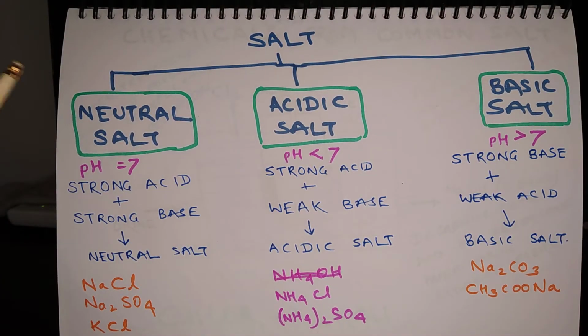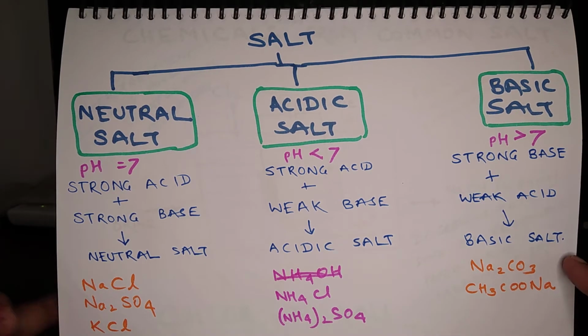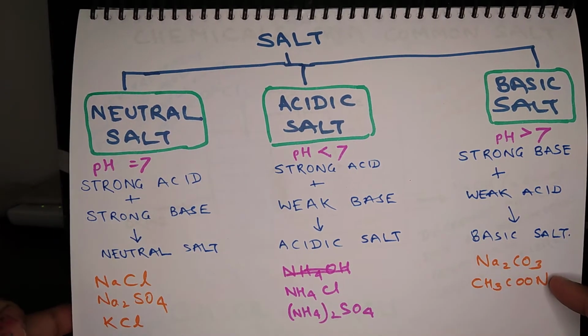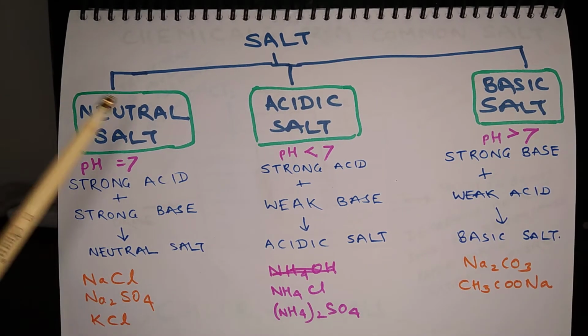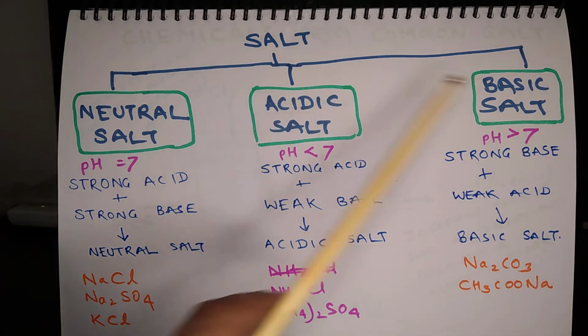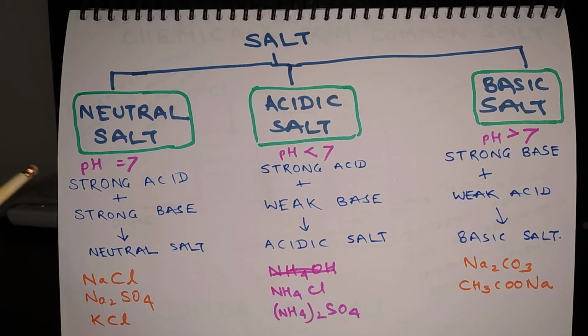There are three types of salt. They are called the neutral salt, acidic salt and basic salt. The pH of neutral salt is equal to 7 and neutral salt is produced after a reaction between a strong acid and a strong base.